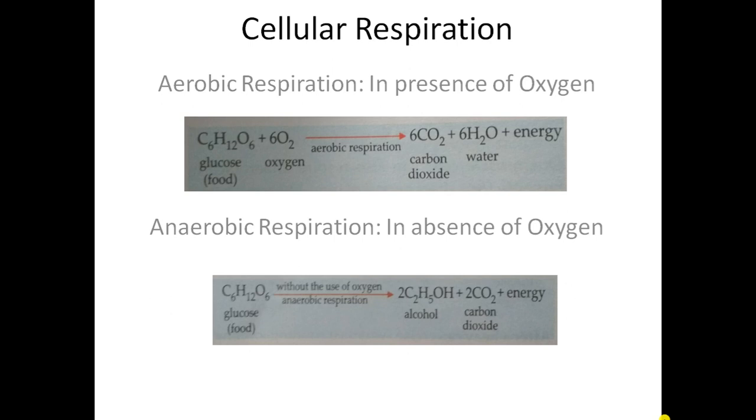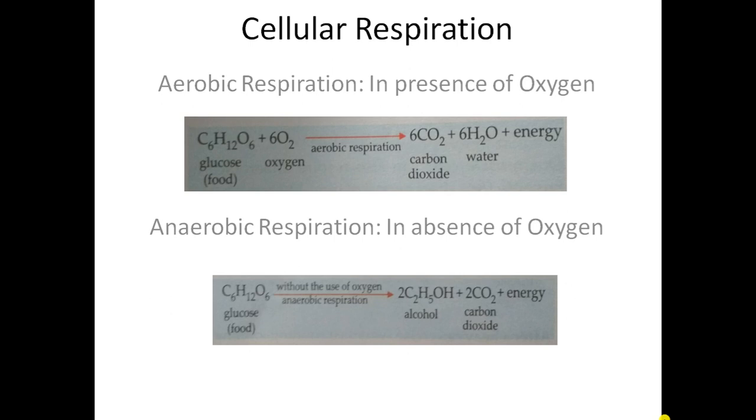So the glucose breaks down into alcohol and carbon dioxide with the release of energy without the use of oxygen, and that's why we call it anaerobic. So in yeast and other bacteria, only anaerobic respiration takes place, and these organisms are called anaerobes, okay.